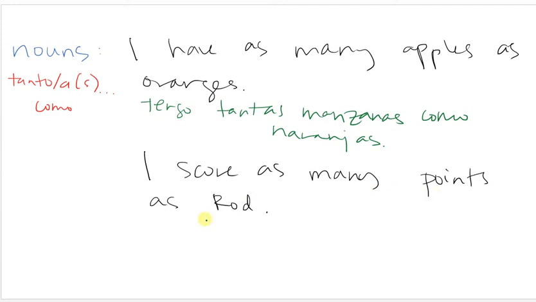I score as many points as Rod, which is totally not true. Any game we play together, I always win, but don't tell him I said that. So, hago tantos puntos como Rod. Tantos has to be masculine and plural because puntos is masculine and plural.